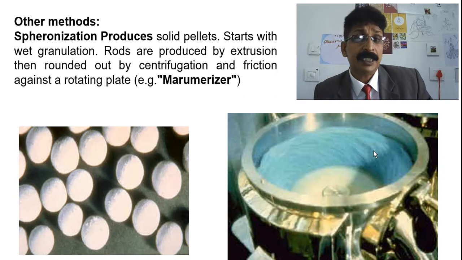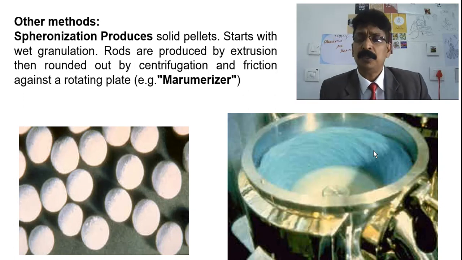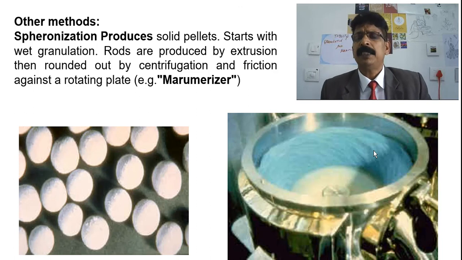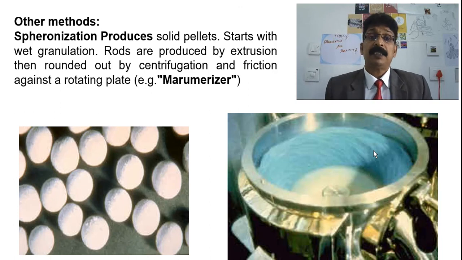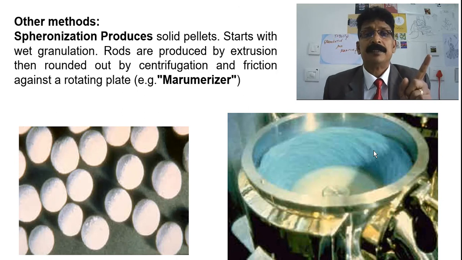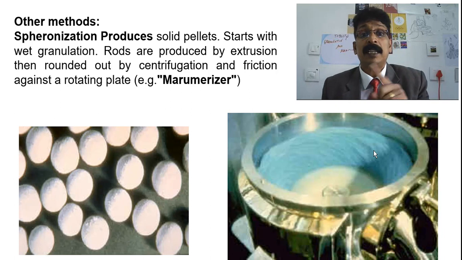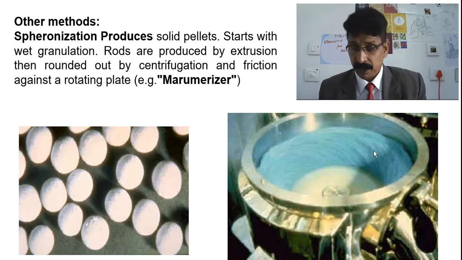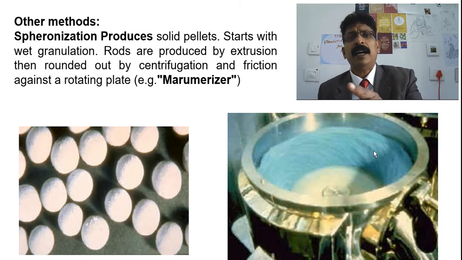You can see these videos on YouTube, you can watch them again and again, so that you will get improvement in tablet manufacturing. And this spheronization procedure, solid pellets, starts with wet granulation. Rods are produced by extrusion, then rounded by centrifugation and friction against rotating plates. So you see, in one line I have given all these things.